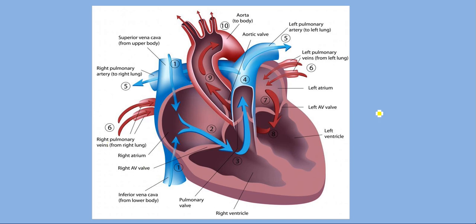So this is the structure of the heart. Here you can see the arrows showing the circulation of blood, the direction of blood, from which direction to which direction. You can see it from this picture as well. I hope, dear students, you understand this double circulation.